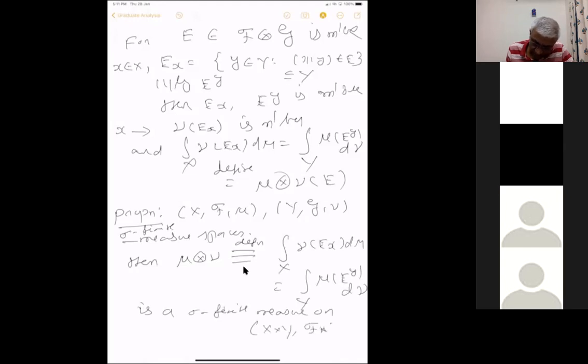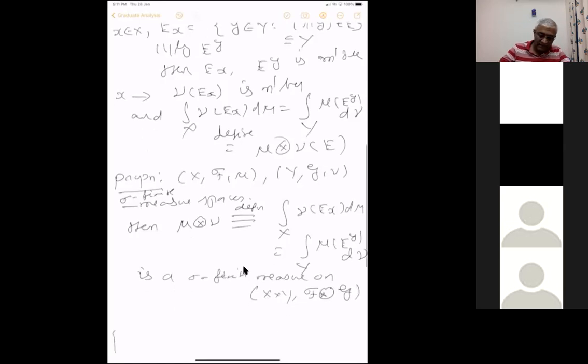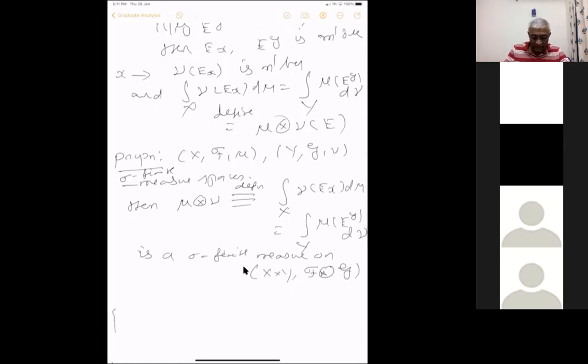You have to mention the sigma algebra also. It is on this sigma algebra, the product sigma algebra. This is one thing. Then the second thing is, this is sigma finite, and this is unique. The uniqueness is clear because this is the Carathéodory extension.